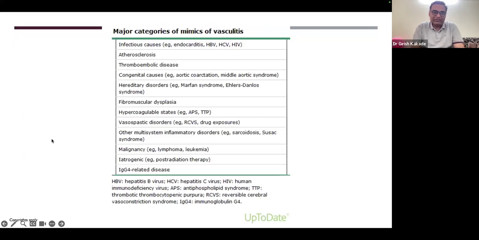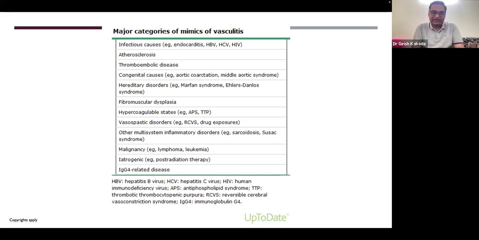So we have to also think of major categories of mimics of vasculitis. Whenever we suspect a patient to have vasculitis, we have to think about other diseases which can present as vasculitis. So infectious causes, infective endocarditis, we have to think about that, hepatitis, viral markers, hepatitis B, C, HIV, atherosclerotic, especially in giant cell arteritis, temporal arteritis. It is very difficult sometimes to differentiate between atherosclerotic aortic involvement and inflammatory giant cell arteritis involvement.